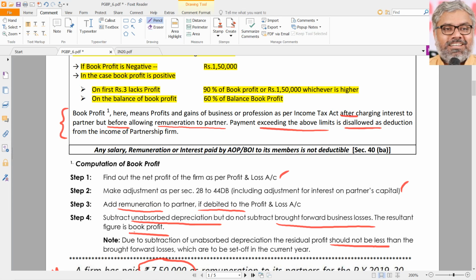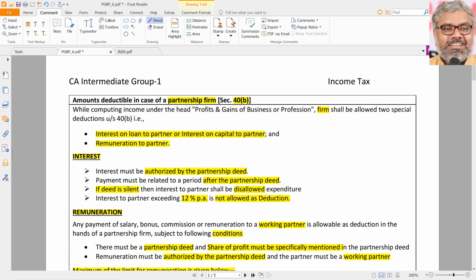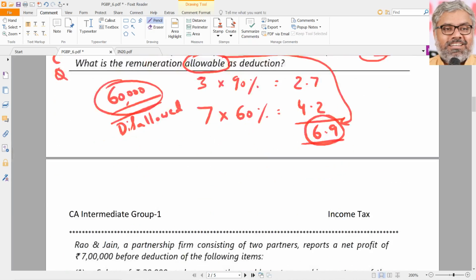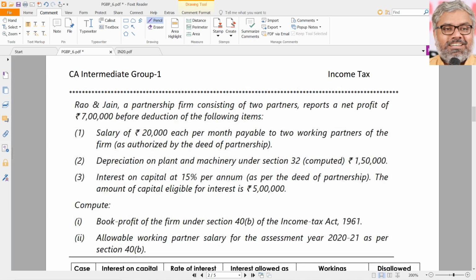However, care has to be taken while subtracting unabsorbed depreciation. The resultant after the subtraction of unabsorbed depreciation should not be less than the brought forward business losses themselves. That is another special point to be noted while calculating book profits for partnership firms under 40B, for the purpose of calculating remuneration allowable to them, in the sense allowable to the firm as a deduction. Let us apply this provision in one more situation.